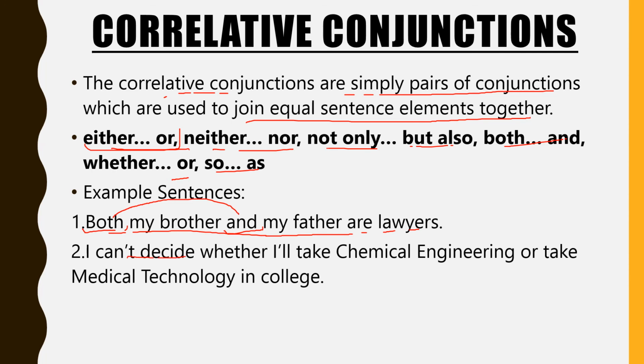I can't decide whether I'll take chemical engineering or medical technology in college. Whether and or, these two are a pair of conjunctions used to join equal sentence elements together. Let's see a few more examples.